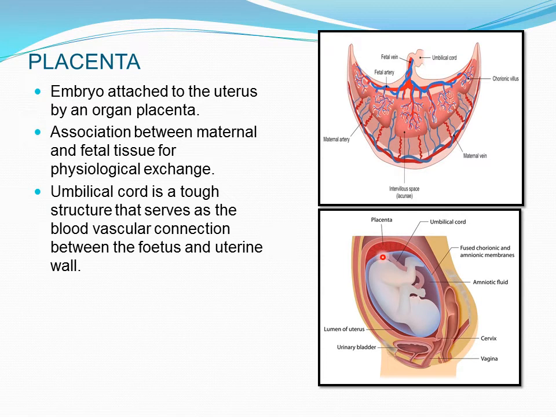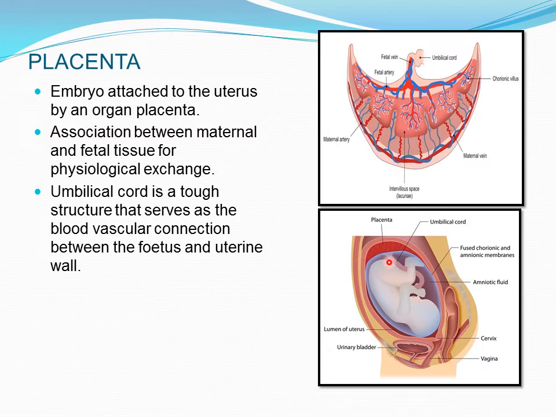Now here you can see this umbilical cord. In this picture below you can see this is the placenta, shown here in small. And this is the umbilical cord from the baby's stomach to the placenta. It is attached and carrying the blood vascular connection between the fetus and the uterine wall.